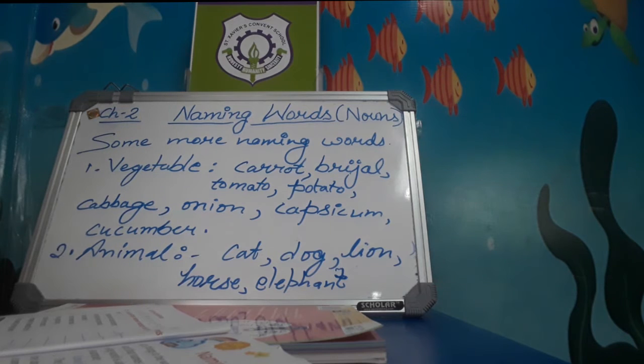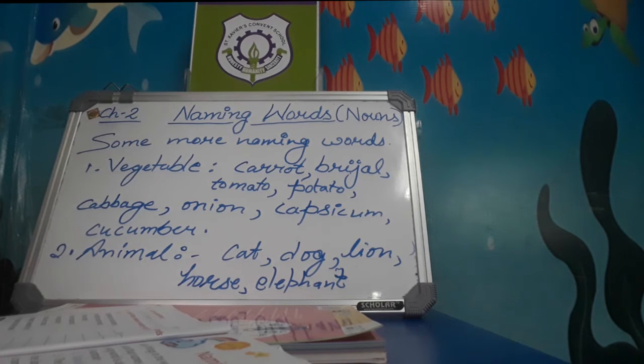And the naming words, the place names also: hospital, mosque, zoo, airport, bank, church, temple, garden, these are the names of places. And some names of things also: bed, tub, shoes, plate, glass, lamp, watch, jeep.